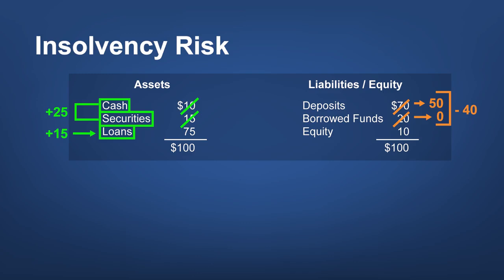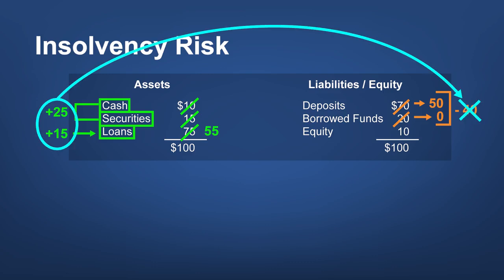Loans are not easy to trade because they're information sensitive. Potential buyers face adverse selection risk and demand a sizable discount. Our bank has to sell $20 of loans in order to raise the $15 that it needs. In the end, we have our $40 in cash. Over it goes, and our run is over.